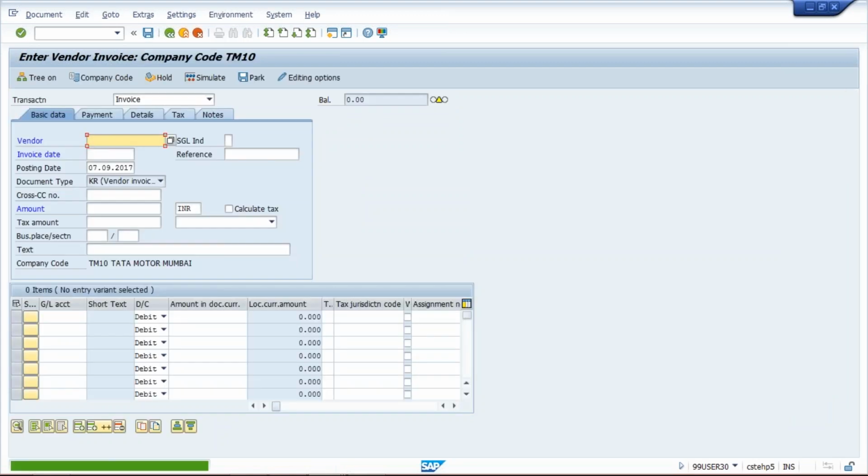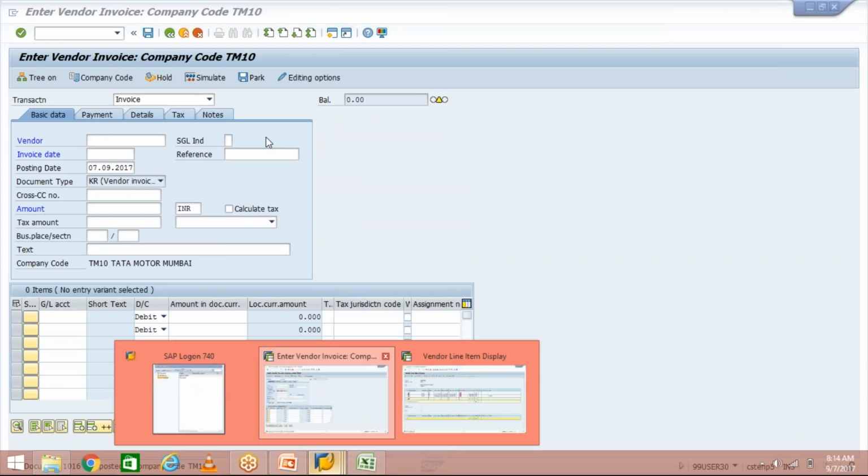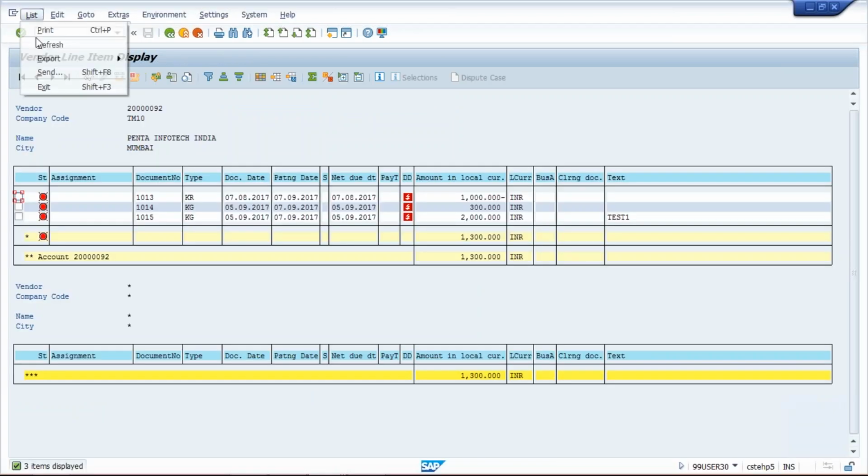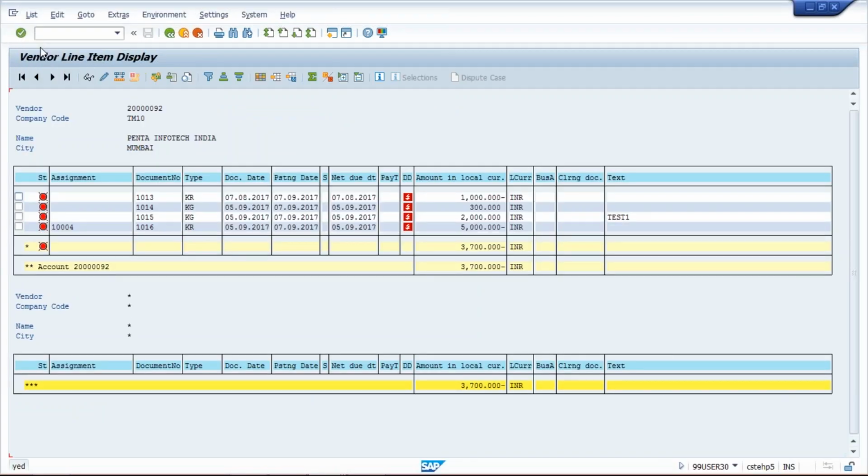So if you post, what will happen, your system is going to refresh. Okay, so now I have refreshed it. Now this assignment field is appearing. Likewise, I was supposed to post for the others also. This invoice I have posted, and I'll tell you guys, the invoice number was 1004 or 10,004.